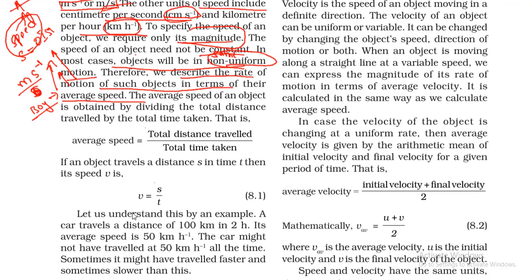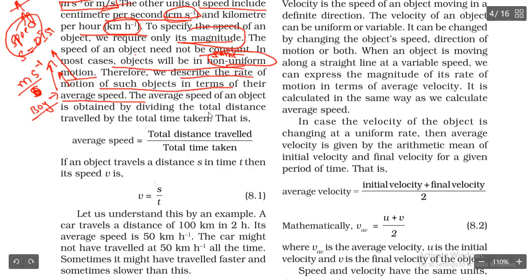So, speed is not constant, we said. Speed will not be the same. Sometimes it is going to increase and sometimes it is going to decrease. Especially, for example, when you are writing your exam or when you are completing your notes, what happens? First of all, you write speedily or you write slowly by seeing some other fellows. Or during your exams, what happens? The teacher says time is very less, write fast. So at that time you are going to write fast. That means your writing speed becomes less and more there.